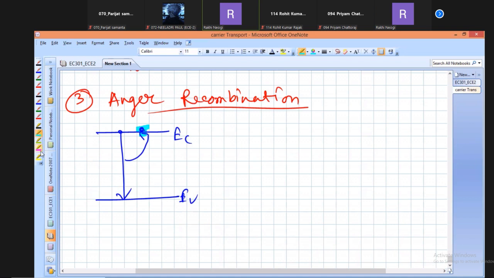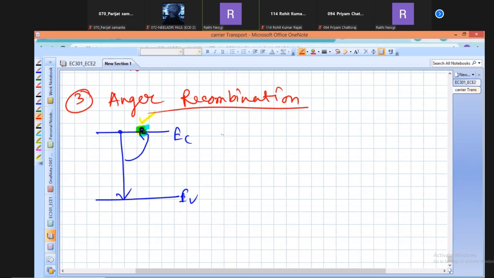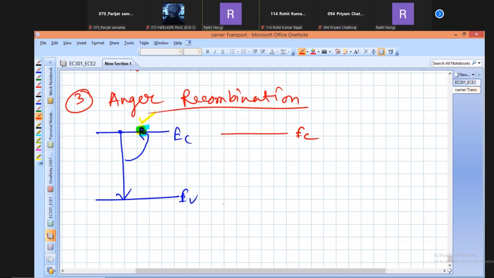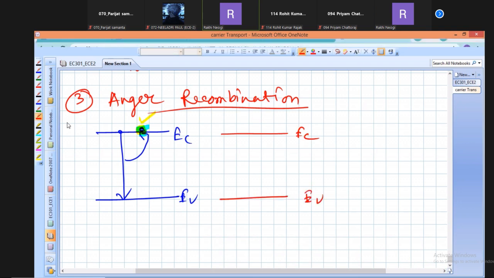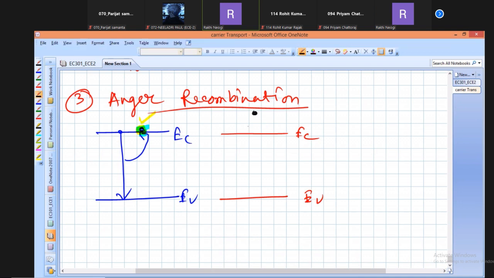Now what will happen? These electrons, by absorbing this energy, will make the transition from the bottom of the conducting band to some higher energy level in the conducting band. So by absorbing the energy, this electron is right now here.